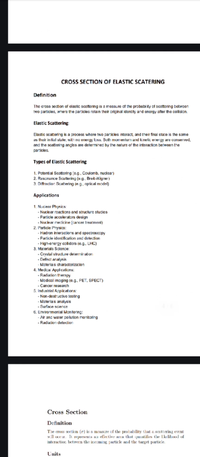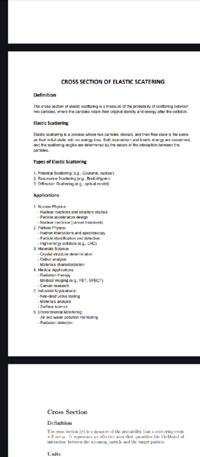So what do you mean by elastic scattering? Actually, it is a process of interaction between two particles, and the final state is the same as the initial state, and there will be no energy loss during this interaction.